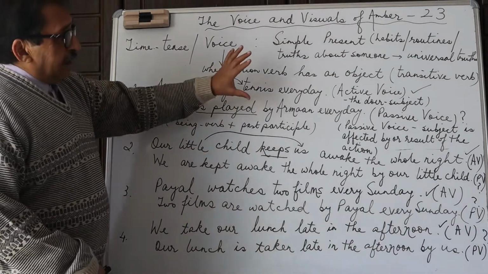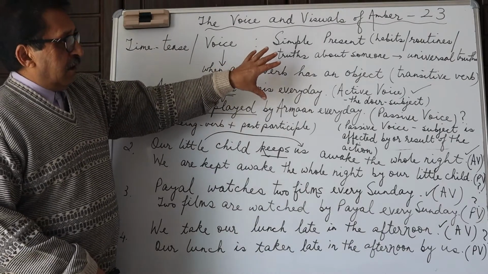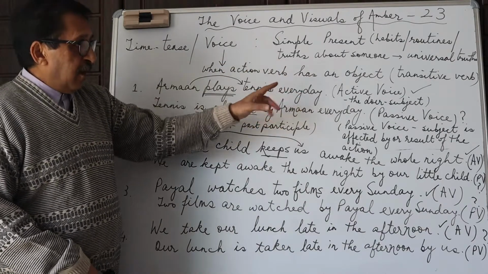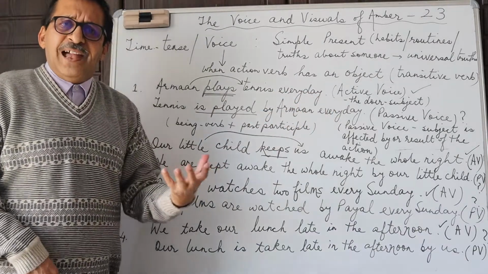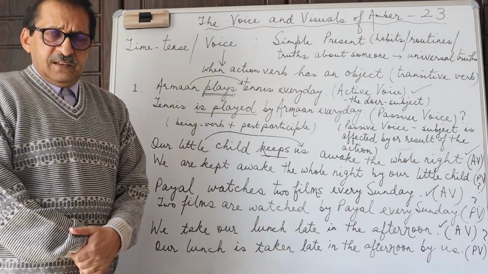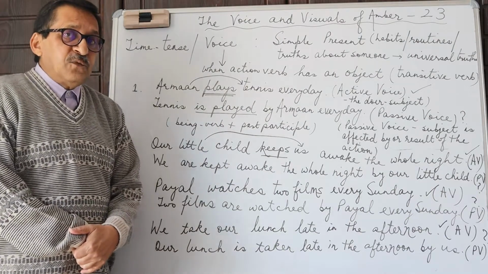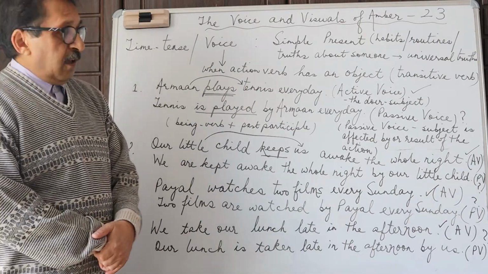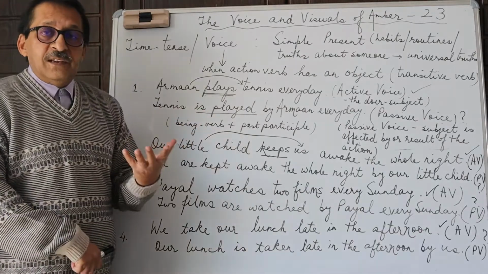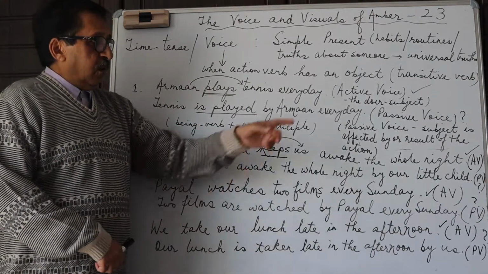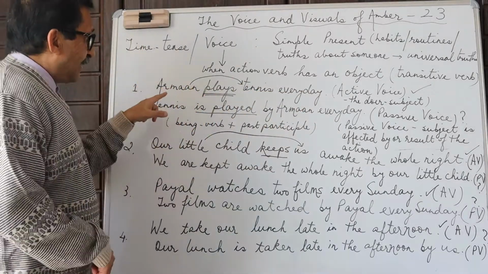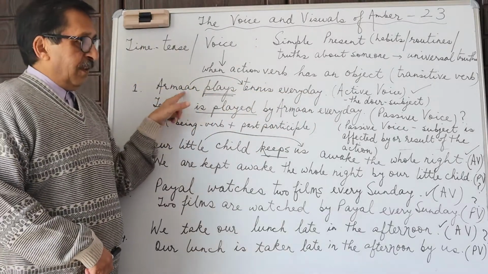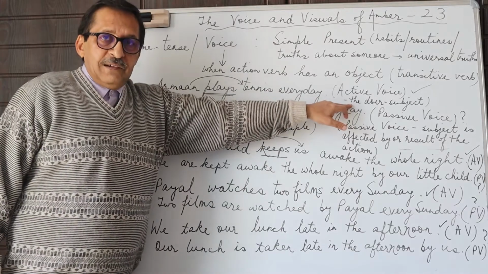Now, let's do simple present tense and voice. Now, what do we mean by active voice? What is actually active? Is it the sentence in an active state? What is therefore active voice? What is active in the active voice sentence? Well, the subject is active. The doer is the subject.